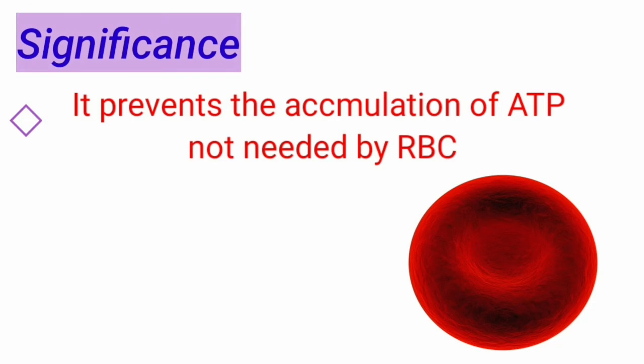This BPG shunt converts glucose to lactate without producing any ATP, because whenever the reaction is bypassed, the two ATPs which are produced in the main pathway are not produced in the bypass pathway. So here the net amount of ATP generated becomes 0, because two ATPs are utilized in phase 1 and two ATPs are produced in phase 2. So the net gain of ATP becomes 0. Thereby it prevents the accumulation of excess ATP in the RBCs. So that is one significance.